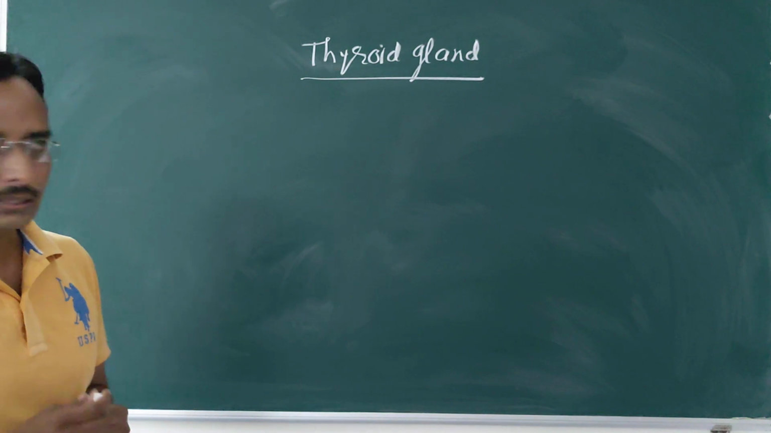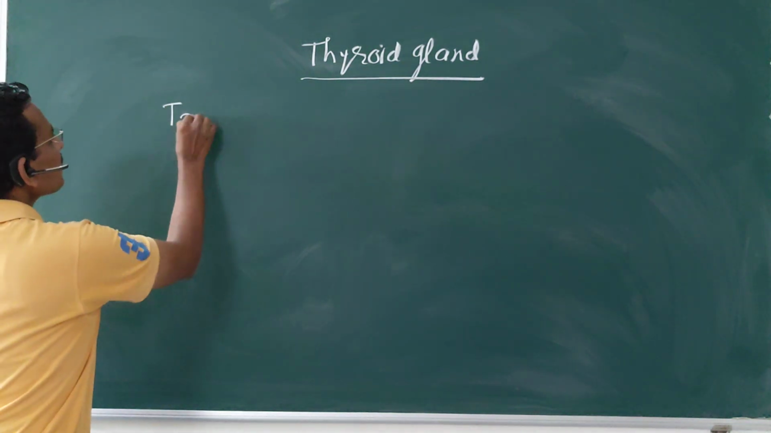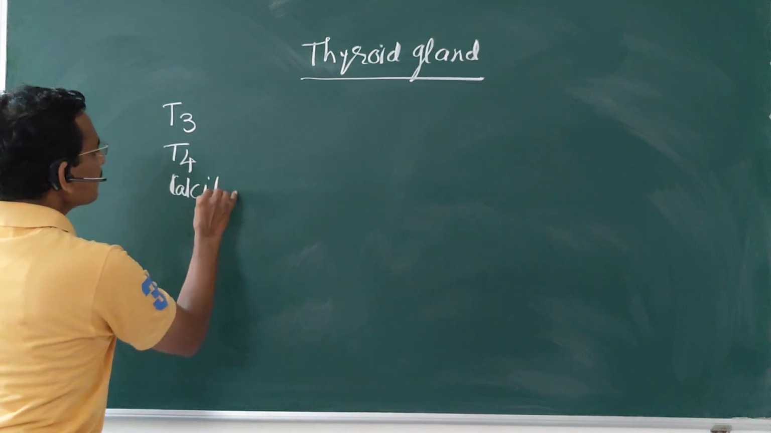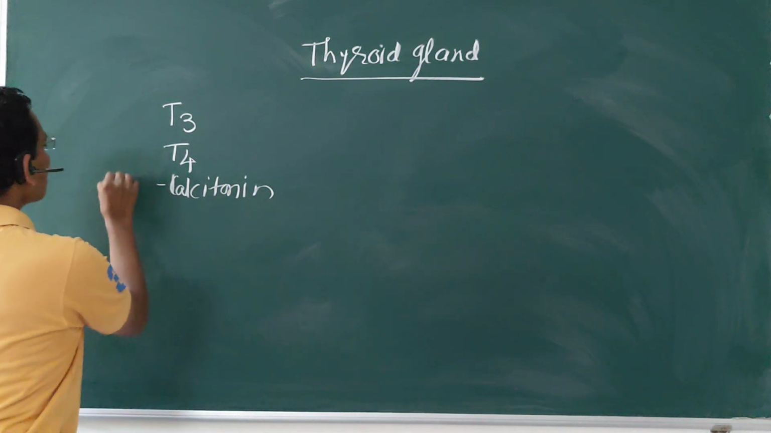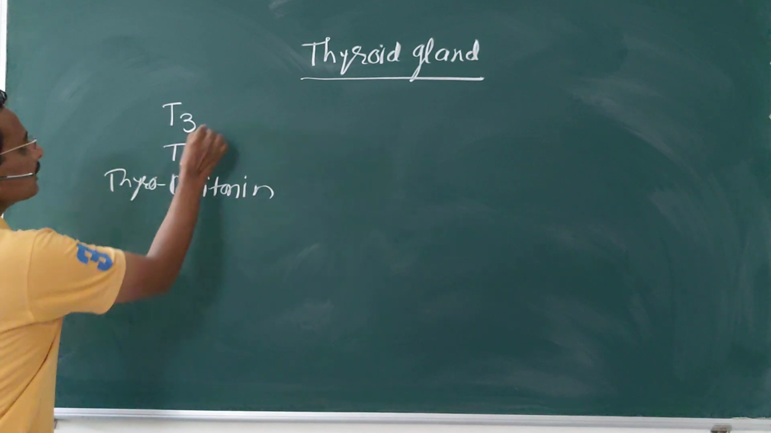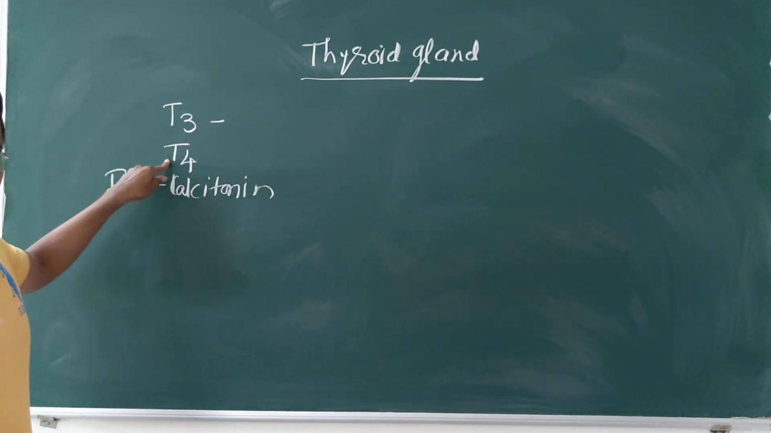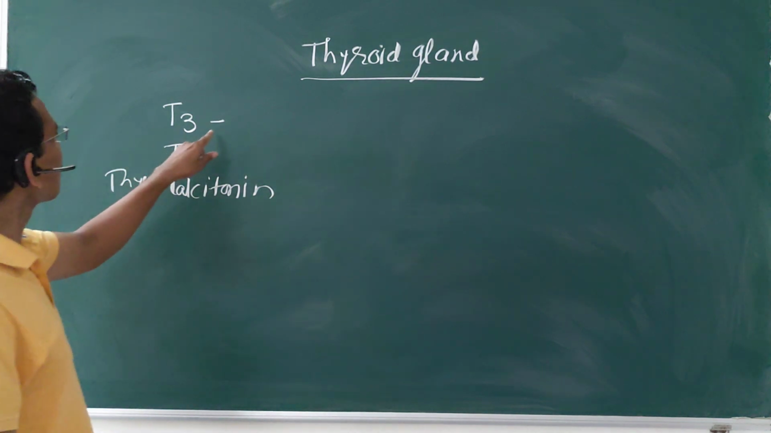Calcitonin is also called thyrocalcitonin. Which are the hormones? T3, T4 and calcitonin, also called thyrocalcitonin. T3 is triiodothyronine, T4 is tetraiodothyronine, also called thyroxine.